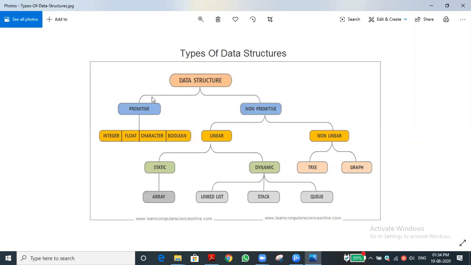Data structures are classified as primitive and non-primitive. Primitive types are integer, float, character, boolean and string. Non-primitive types are linear and non-linear. Again, it is classified as dynamic and static. That is not that much needed. It is in C++. Now I will show you another concept.